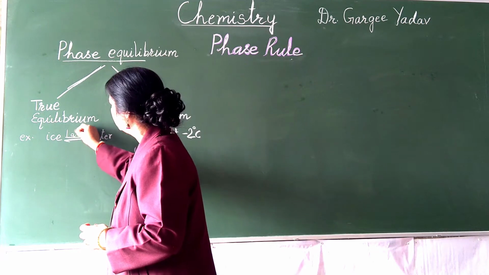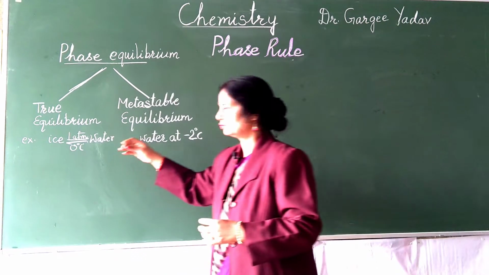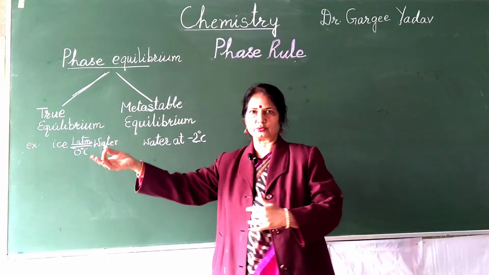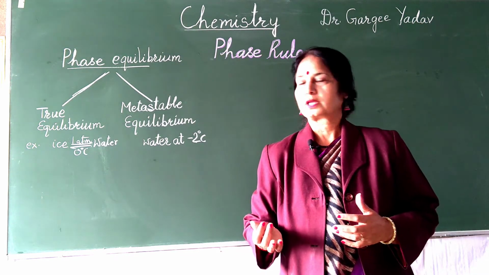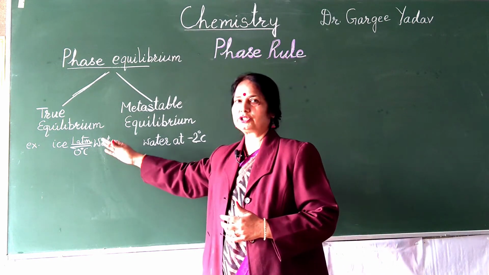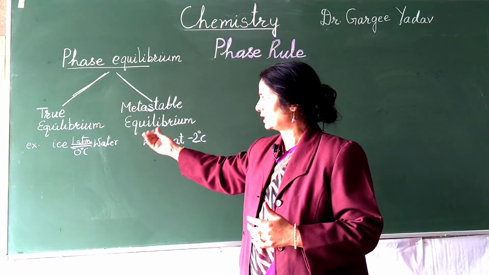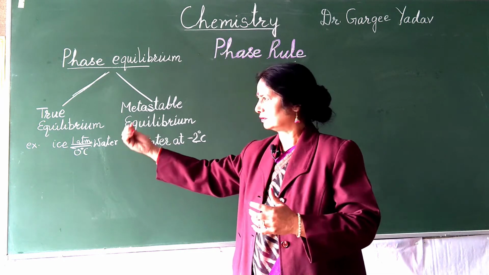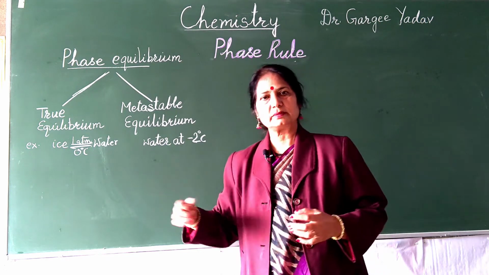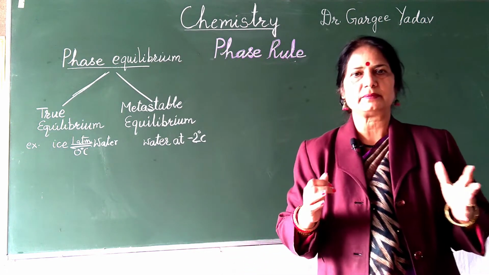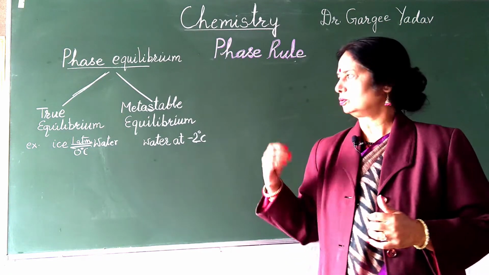At 1 atm pressure and 0 degree centigrade, ice will change to water, and the reverse is also true: water can also be changed to ice at the same conditions of pressure and temperature. The reverse equilibrium can be set up. We can move in the forward direction, ice can change to water, and similarly the reverse is also true under the same conditions of temperature and pressure; water can be easily converted to ice also.